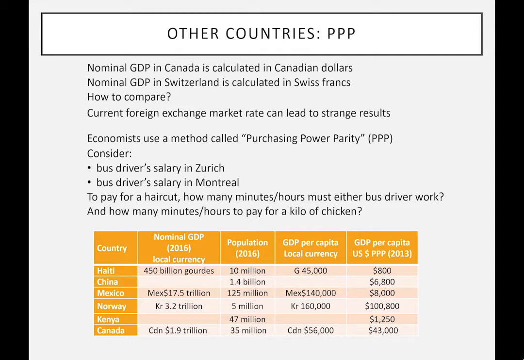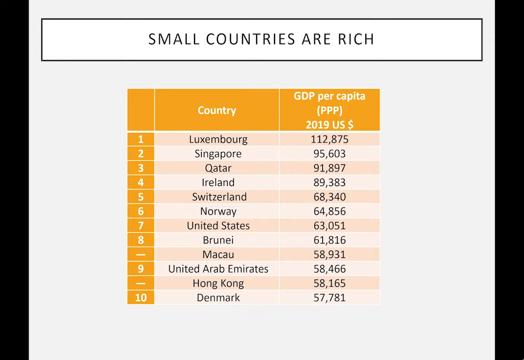Many people do things informally outside of the market, but clearly they're relatively poor compared to, say, a country like Canada. Usually the typical comparison is GDP per capita using purchasing power parity. You'll notice something. I've done the same thing using purchasing power parity, in this case, 2019 data per capita, and you'll see the list of the top 10 countries or so.